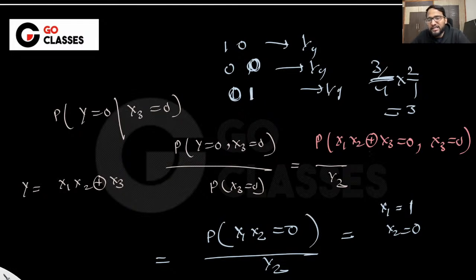Okay. X3 given to be 0, you do JOR with 0, you are getting 0. Then x1 x2 has to be 0.